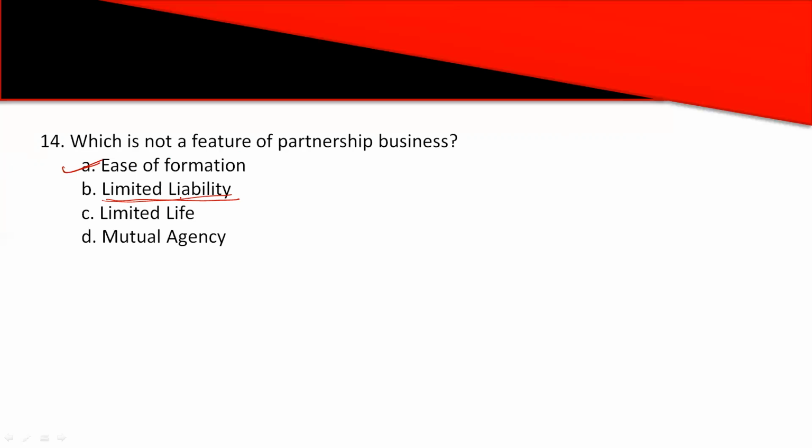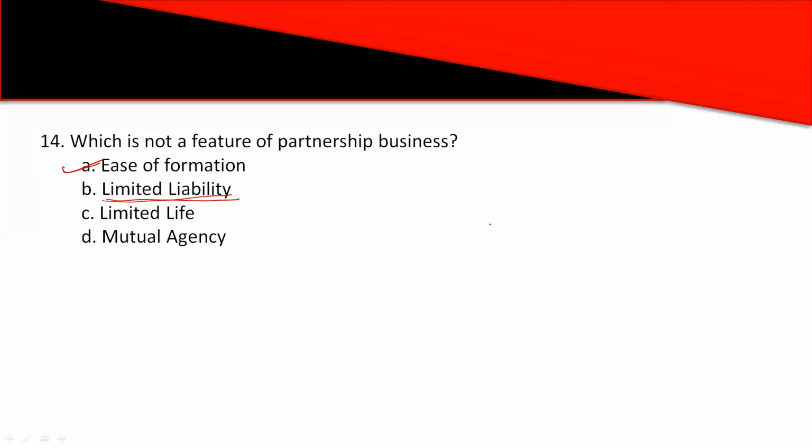All the partners in the partnership firm have unlimited liability. We need to remember this. What does unlimited liability mean? Suppose the partnership firm has debts which need to be repaid, and there are not enough resources for the firm to pay.